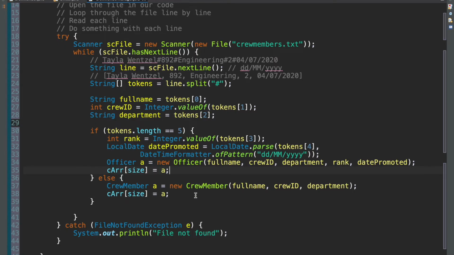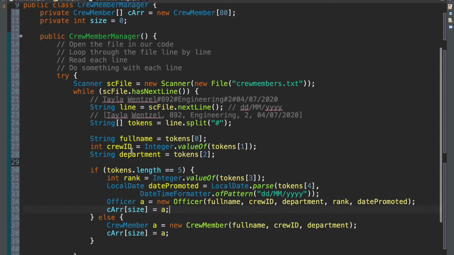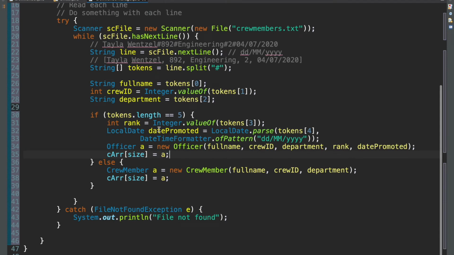But now there's a problem because size isn't changing. You see how when we start size is equal to 0 and it just remains 0. We're not increasing anything. So what we want to do is every time after adding, we need to increase size to tell our code that, oh, okay, we've added a new object. Now the next time we add, there should be an increase in the number of objects in the array.